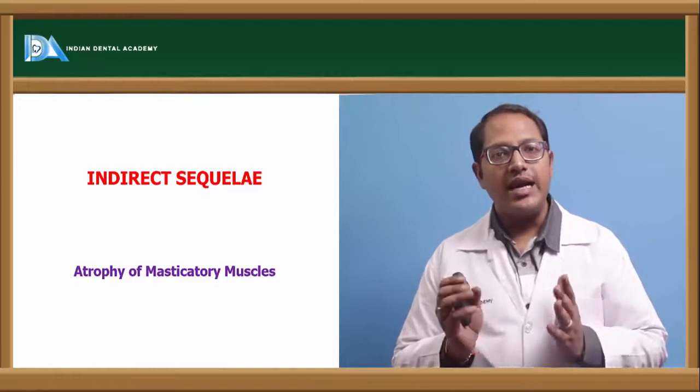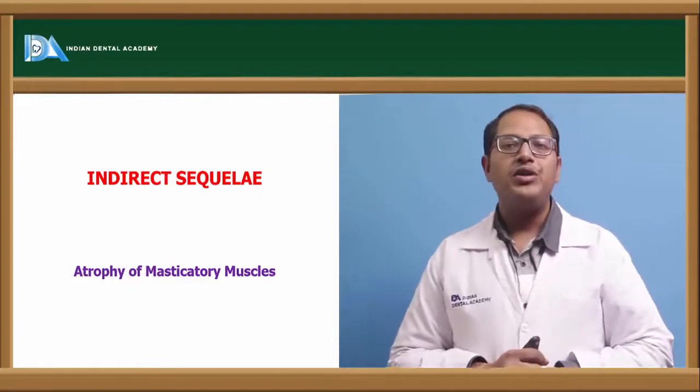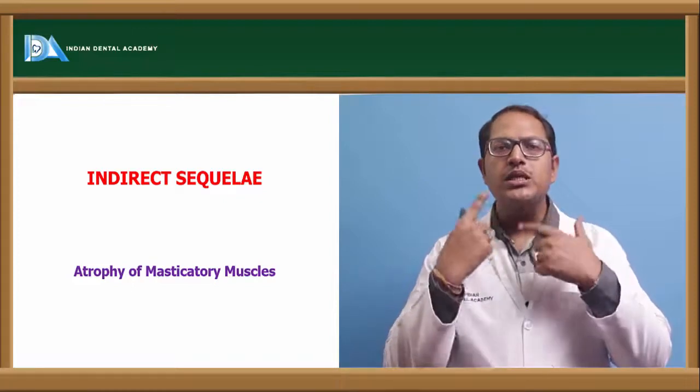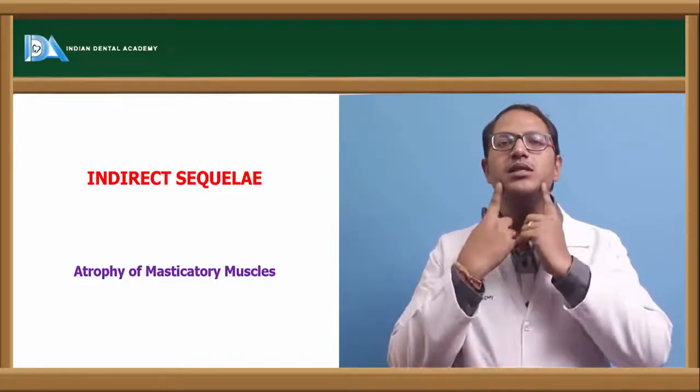Now coming to the indirect sequelae of wearing a complete denture. Atrophy of the masticatory muscles: using the denture to and fro and all the time, what will happen? These musculatures will get atrophied.